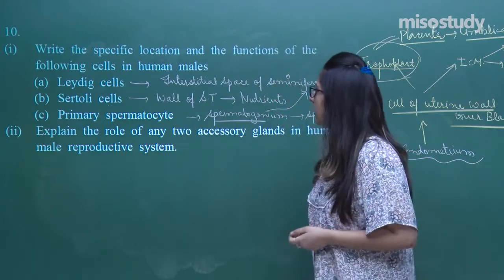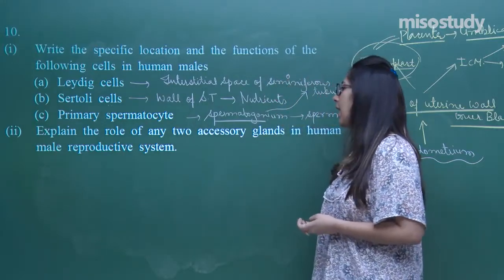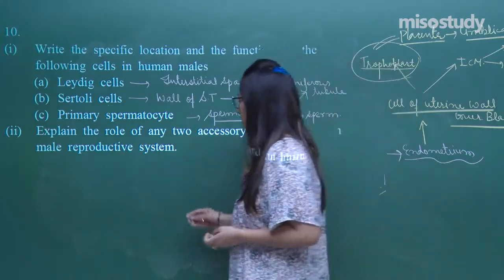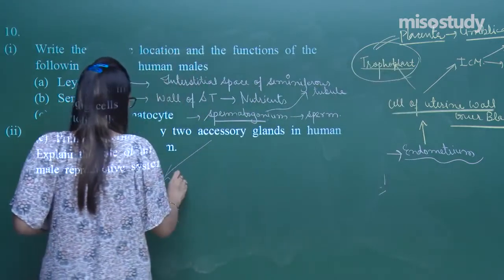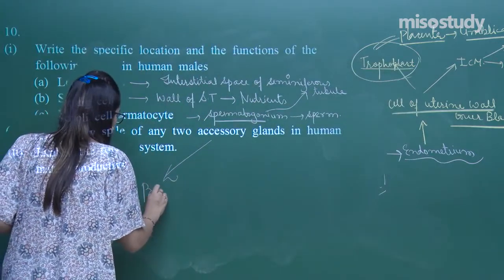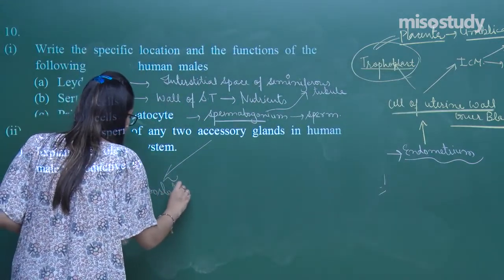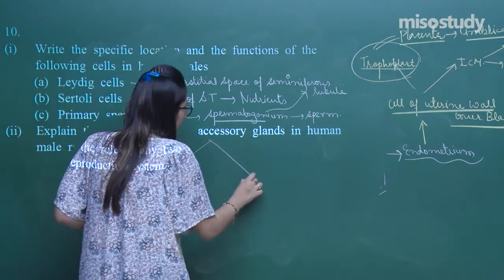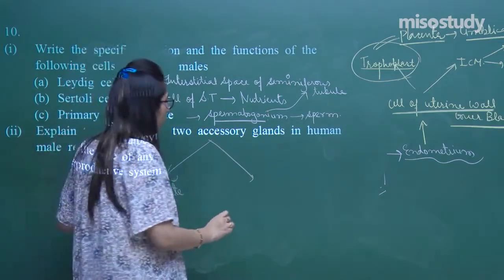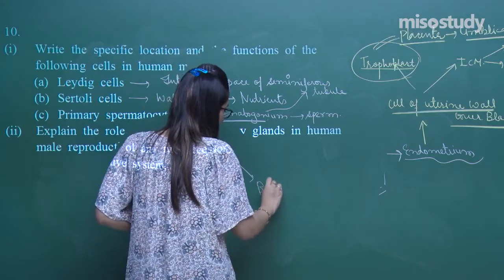Now explain the role of any two accessory glands in the human male reproductive system. You must have heard of the prostate gland, and second, we have already discussed the bulbourethral gland.